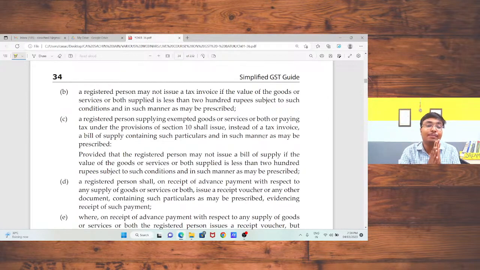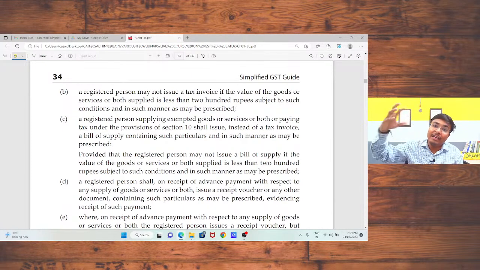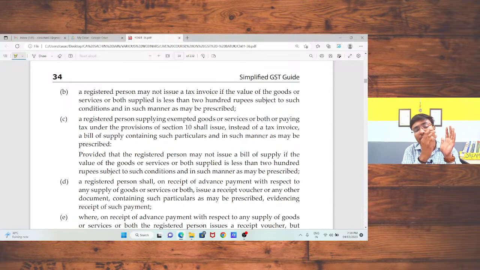Now, section 31, subsection 3, clause number B. A registered person may not issue a tax invoice if the value of goods or services or both supplied is less than 200 rupees. If the value of supply is less than 200 rupees, in that case, there is no requirement to issue the tax invoice. I may issue the bulk invoice at the end of the day or at the end of the week, whatever will be the nature, whatever will be the tendency of my business.